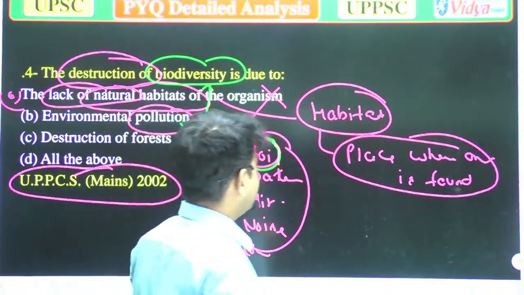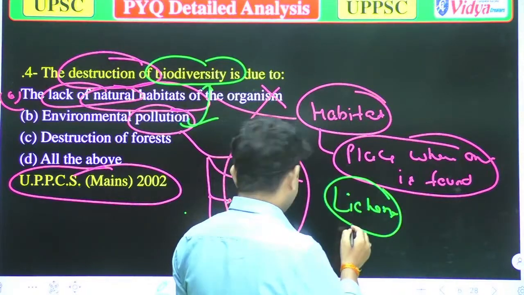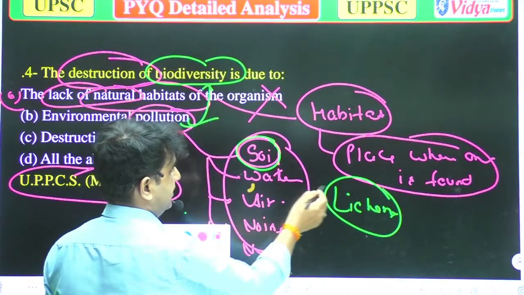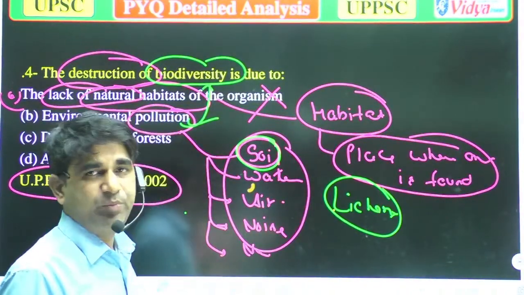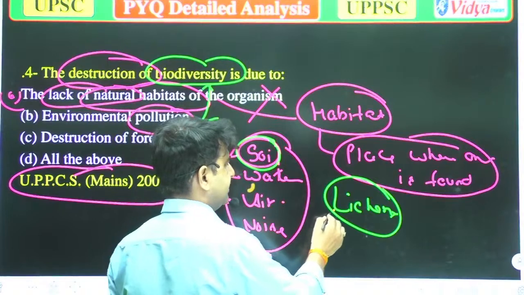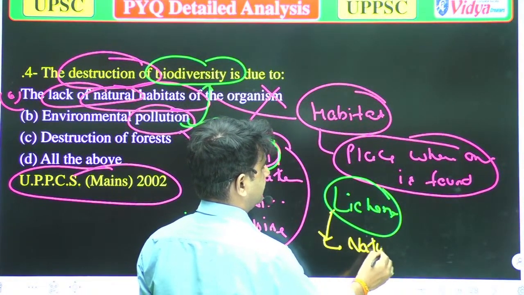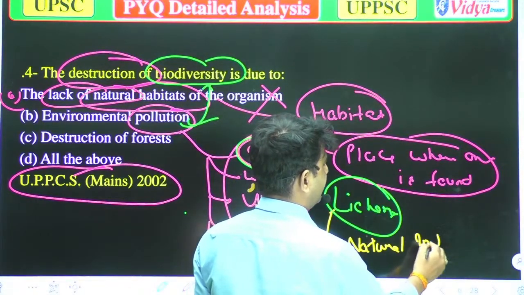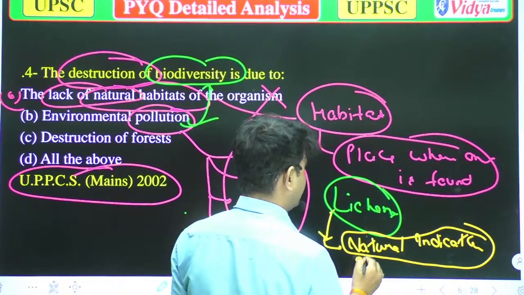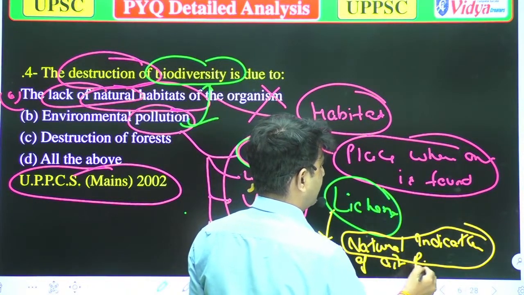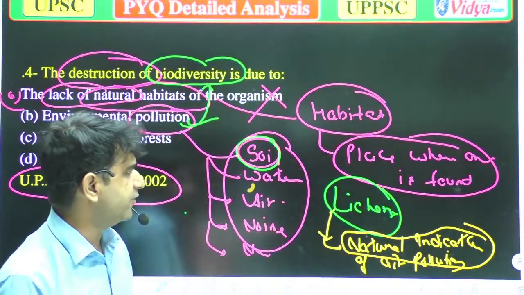Take an example of lichen. That is all about the lichens. Lichens are known as, this question is very important, because this question has been asked in the UPPSC exam various times. Lichens are known as natural indicators of pollution, mainly air pollution. Why are these known as natural indicators of air pollution?